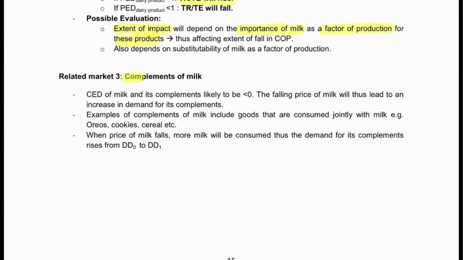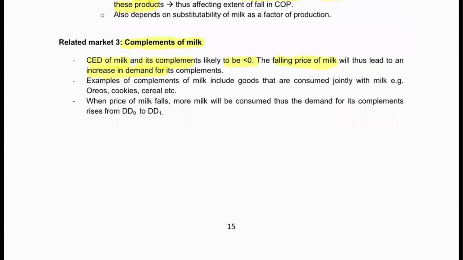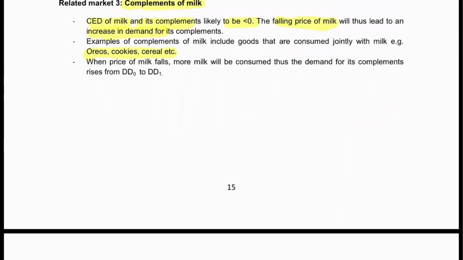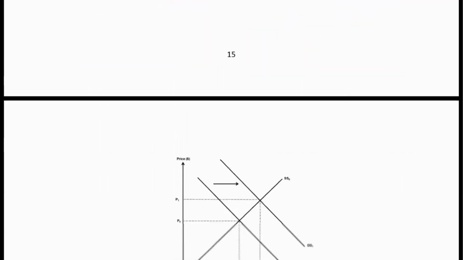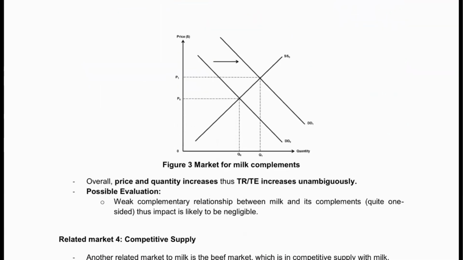So the third market would be to explain the complements of milk. So complements, the CED of milk and its complements is likely to be less than 0. So the falling price of milk will thus lead to an increase in the demand for the complements, like what I said earlier. So you can just give some examples like Oreo cookies, cereal, etc. So when the price of milk falls, more milk will be consumed. Thus, the demand for its complements will rise from D0 to D1, as shown by this curve here. So it's basically just the opposite of what I mentioned for the substitutes part.